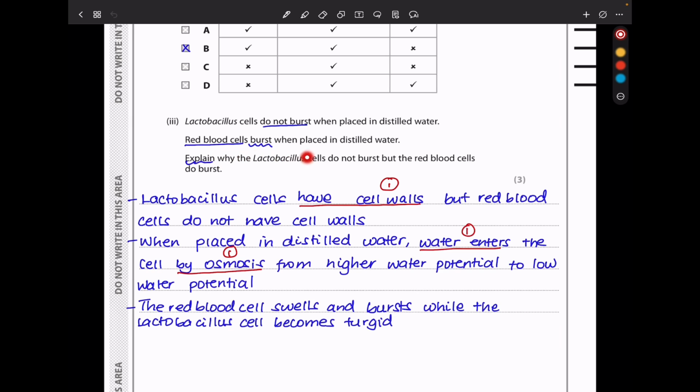So they say, explain why Lactobacillus cells do not burst, but red blood cells do burst. This is because, like I said already, Lactobacillus cells do have cell walls, but red blood cells do not. So when placed in distilled water, water is going to enter both cells by osmosis from a higher water potential to a lower water potential. But due to the presence of the cell wall in the Lactobacillus, excess expansion is going to be prevented. The cells are going to become turgid, but they're not going to expand too much, leading to their bursting. While those of the red blood cells have no cell wall, they're going to expand excessively, and they will end up bursting.